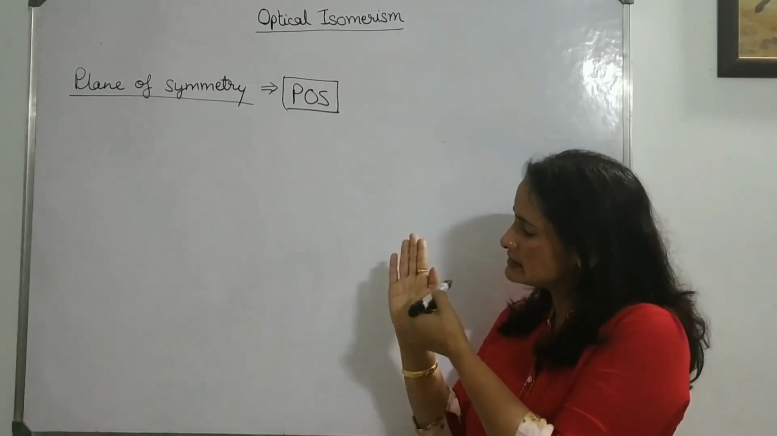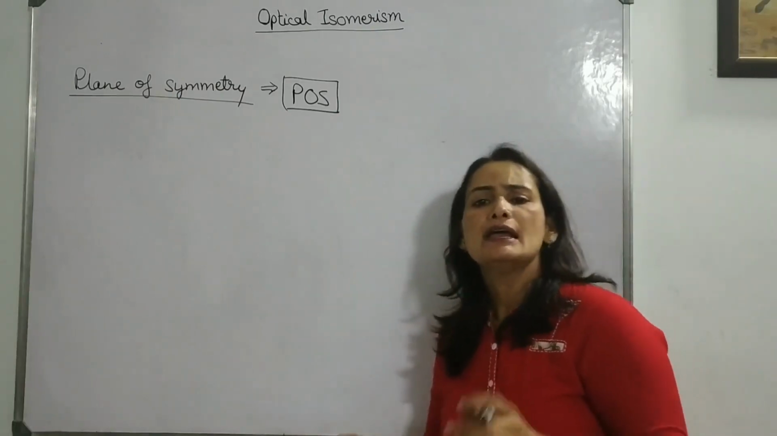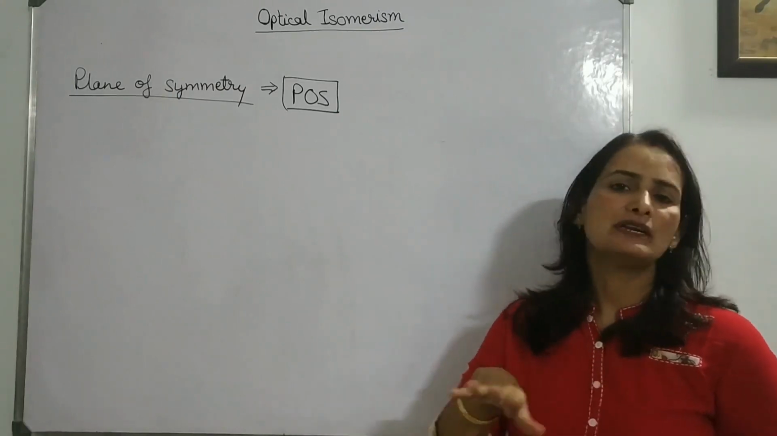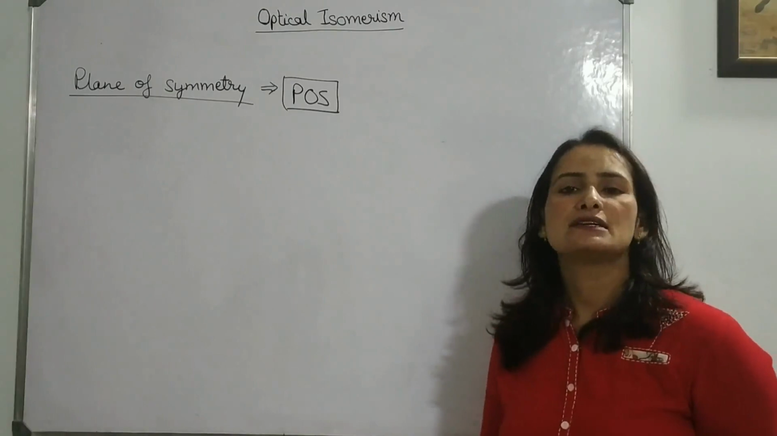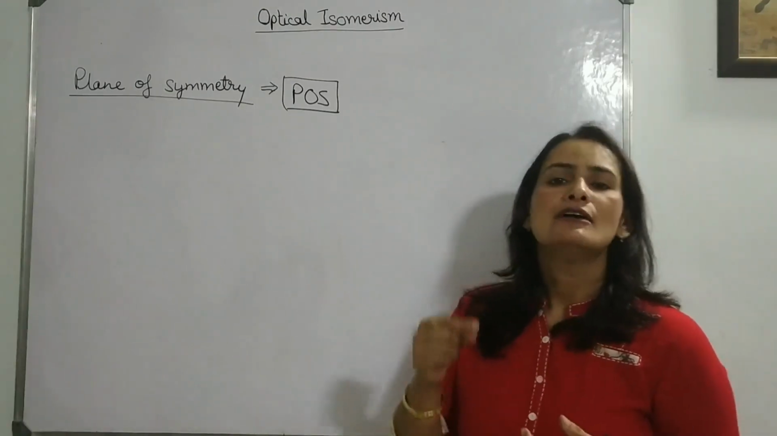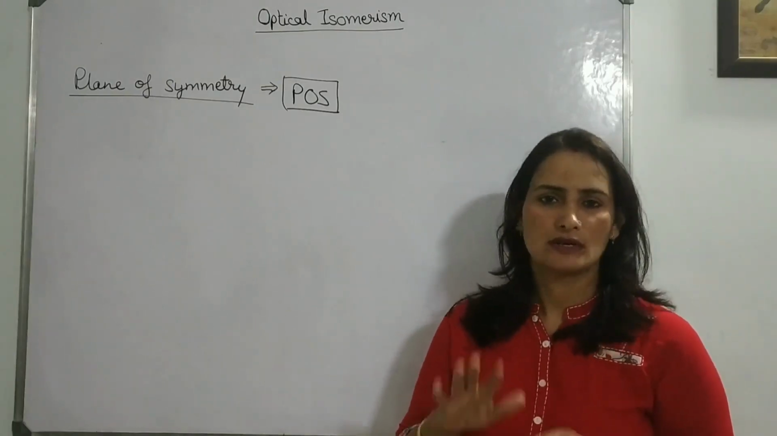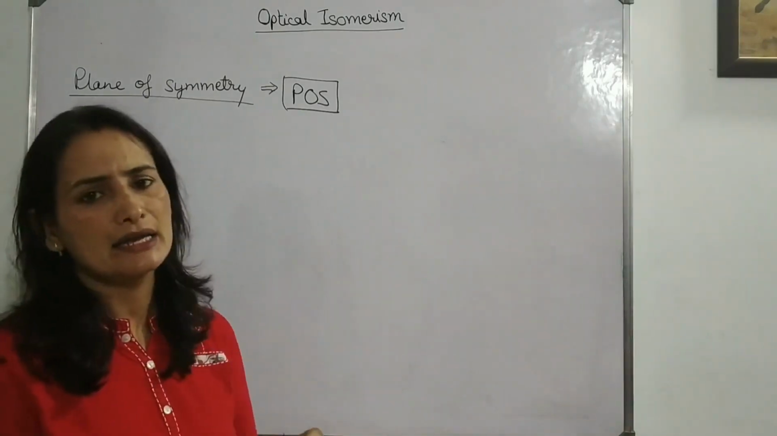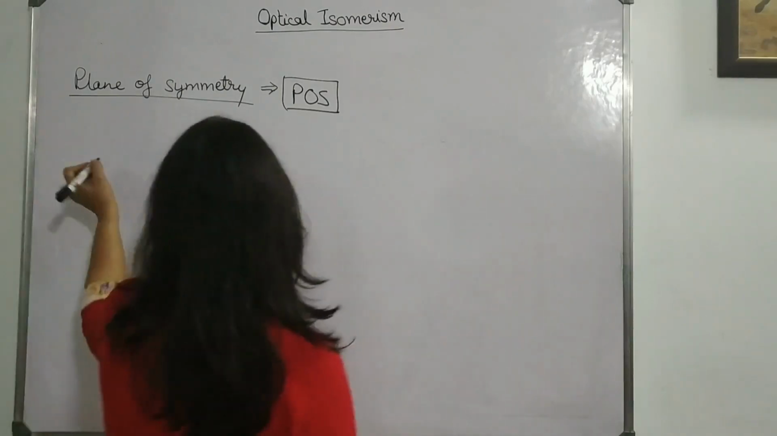Either you divide in this direction or in any other plane, if we draw an imaginary line, the molecule must not be divided into two equal halves. If it is getting divided, that means it has POS. And for being chiral in nature, we don't want the POS. Okay, so what is the POS? An imaginary plane that divides the molecule in two equal halves.